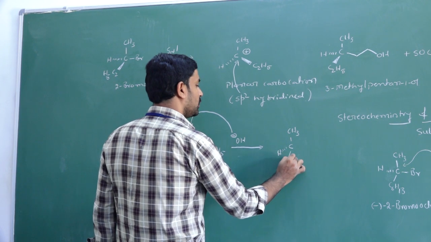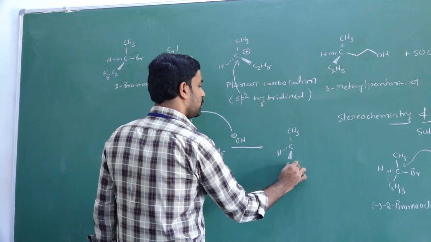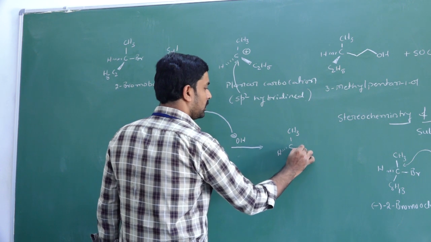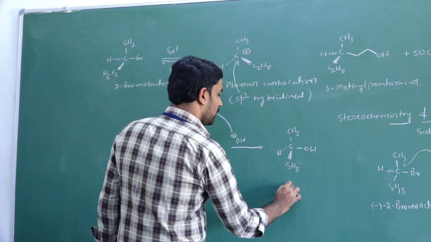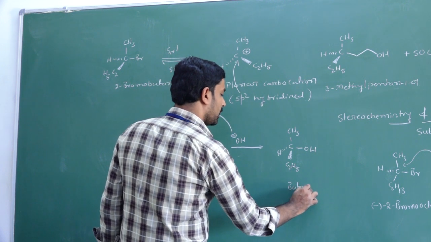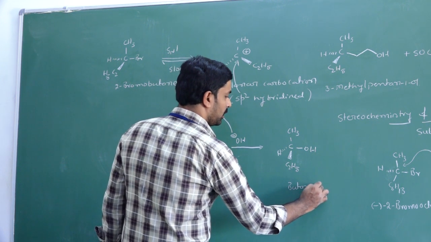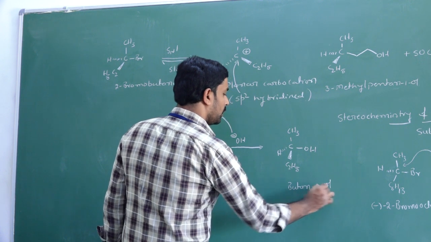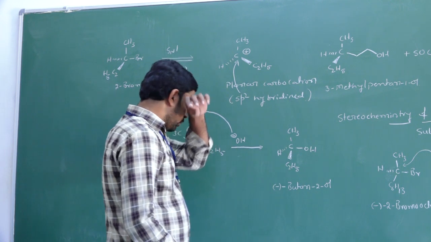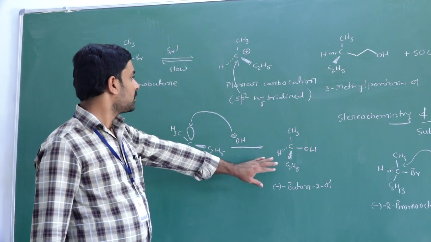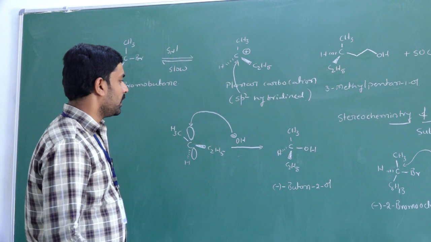This is hydrogen, this is C2H5, and here we get an OH. So it is butan-2-R, which having the minus, that is levorotatory substance. So here this configuration is similar to the reactant.